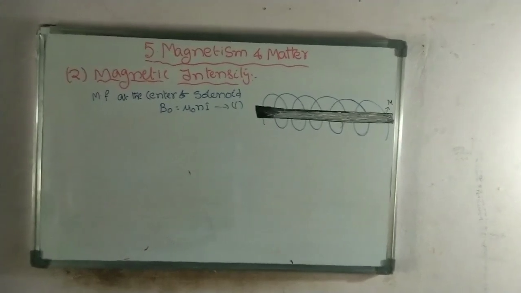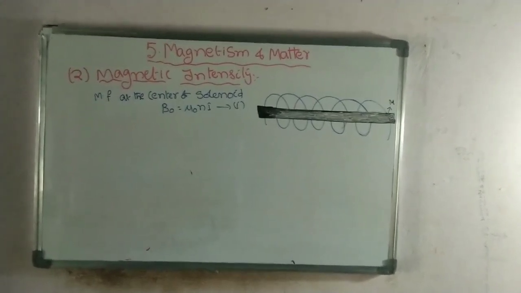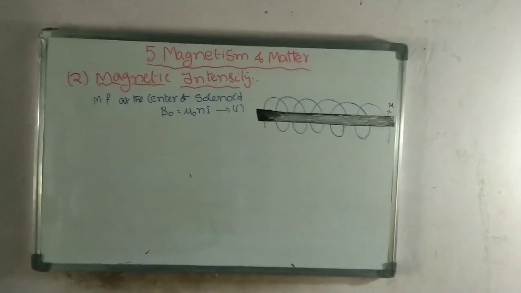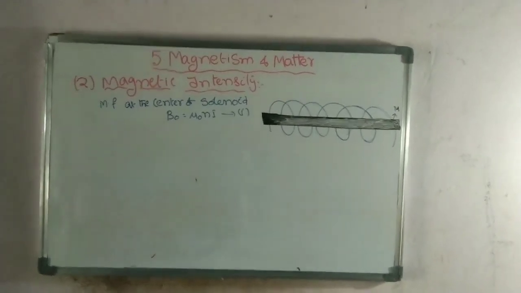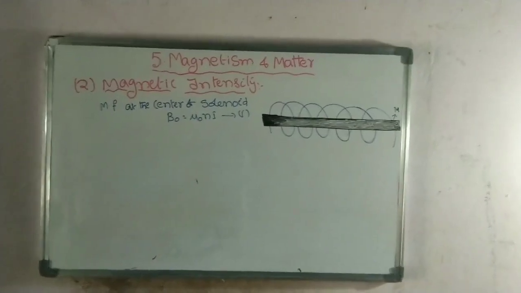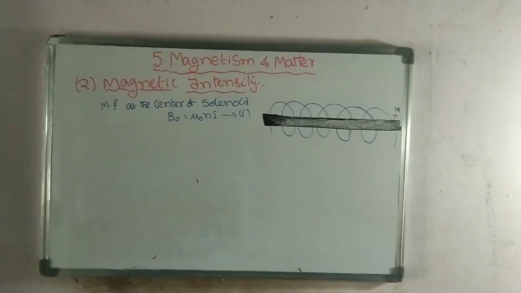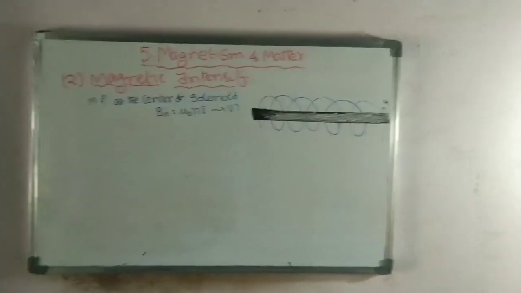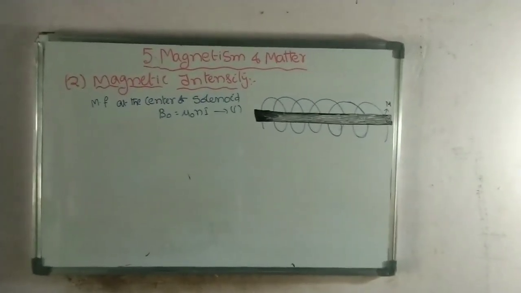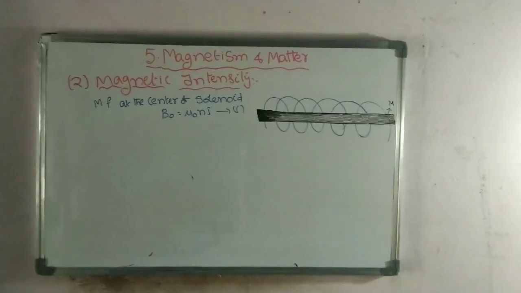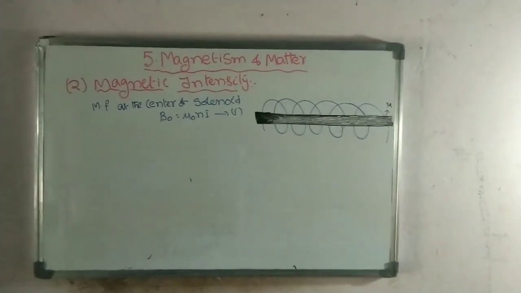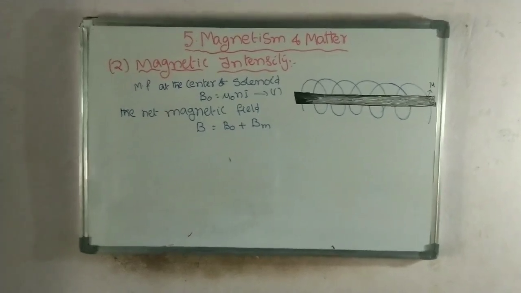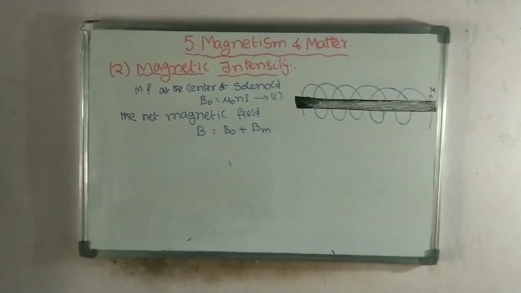Due to the solenoid, magnetic field B naught is there along the axis of the solenoid. We place another magnetic material in it. Due to the magnetization of the magnetic material, the total net magnetic field can be increased. So we represent the net magnetic field as B is equal to B naught plus Bm.